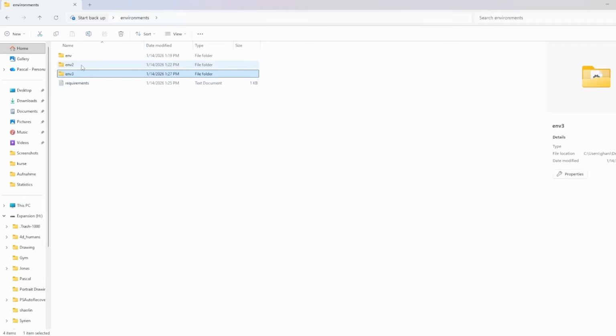And by creating different environments, you can also create different projects where you have the proper dependencies for every single use case and every single project. And that is all you need to know about virtual environments inside of Python.